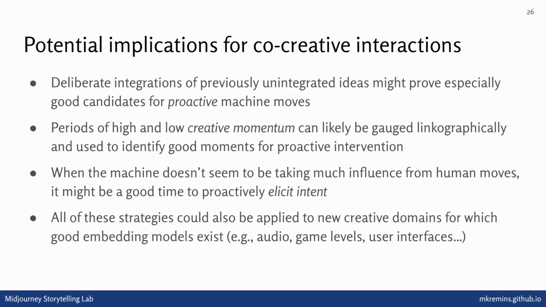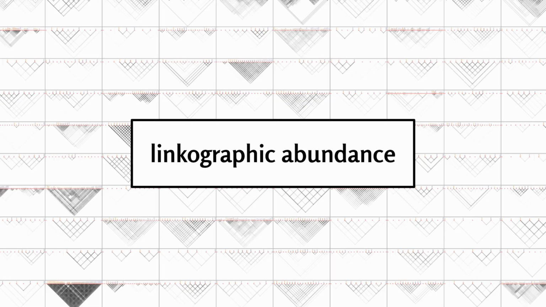And because this is all based on the use of embedding models to gauge semantic similarity between artifacts, we can also extend these strategies to new creative domains beyond just text and images, as long as there's a good embedding model. So things like UI CLIP, for instance, could be used to extend this to a user interface design context. More generally, I think this idea of linkographic abundance is really interesting to explore.